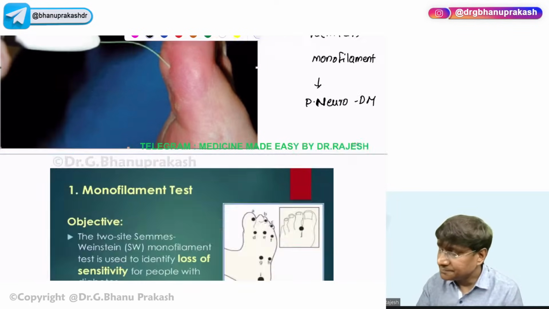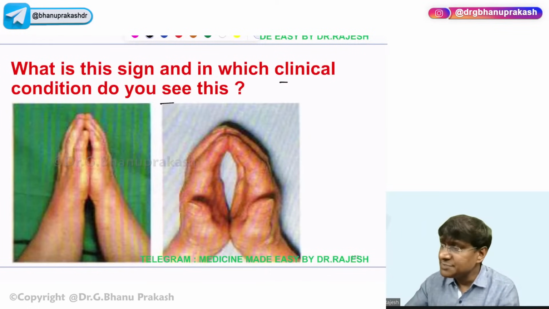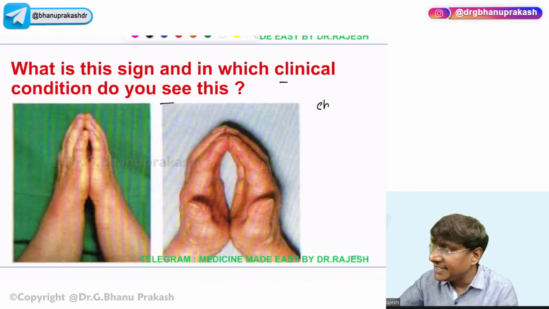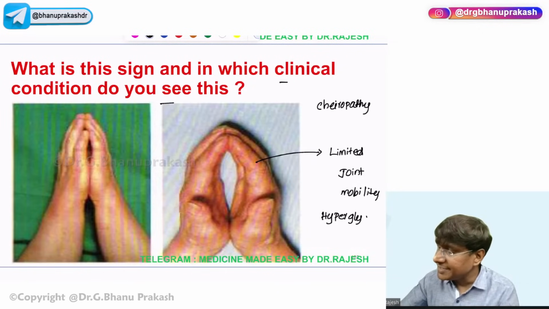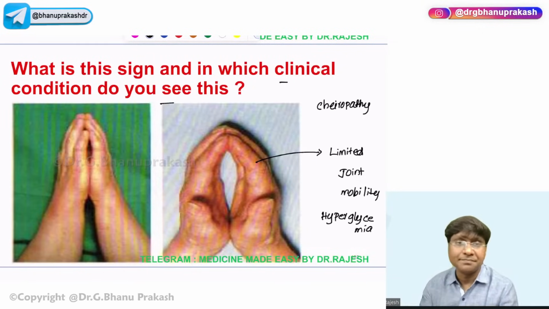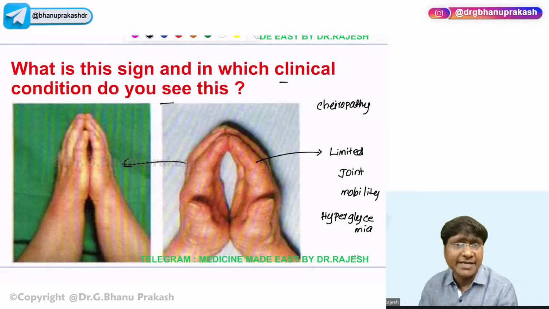Next. What is this sign? In which clinical condition do you have this? This particular sign is diabetic cheiropathy, where these patients will have limited joint mobility. This limited joint mobility will be there whenever there is hyperglycemia. And whenever the hyperglycemia is corrected, they will be able to approximate both their hands. That is what is called diabetic cheiropathy.